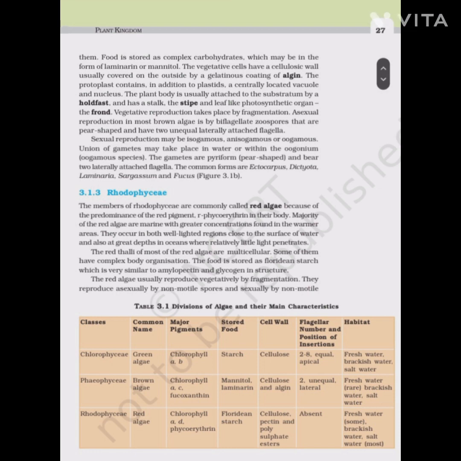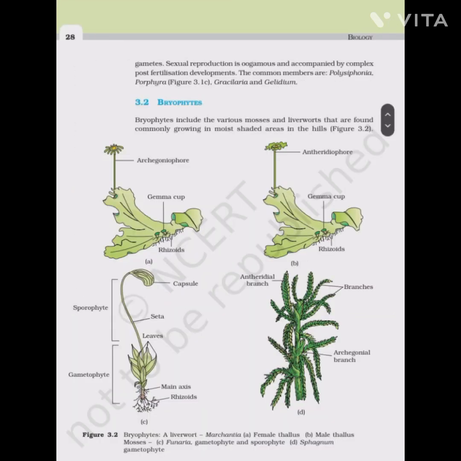The red thalli of most of the red algae are multicellular. Some of them have complex body organization. The food is stored as floridean starch, which is very similar to amylopectin and glycogen in structure. The red algae usually reproduce vegetatively by fragmentation. They reproduce asexually by non-motile spores and sexually by non-motile gametes. Sexual reproduction is oogamous and accompanied by complex post-fertilization developments. Common members are Polysiphonia, Porphyra, Gracilaria, and Gelidium.